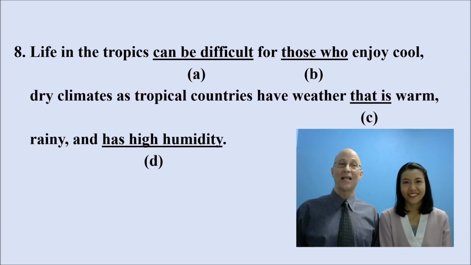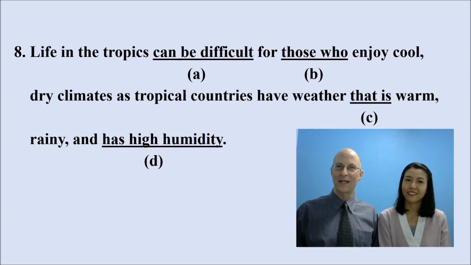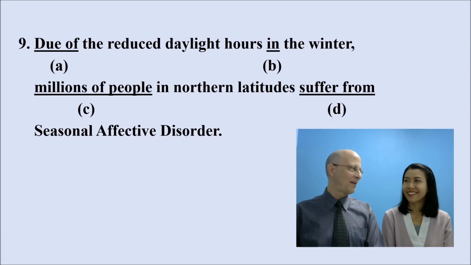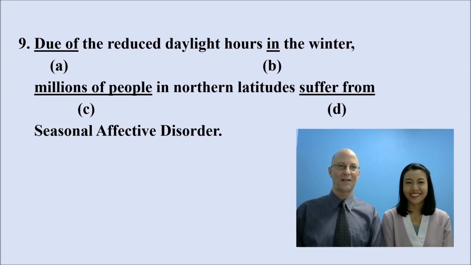Number 8. Life in the tropics can be difficult for those who enjoy cool, dry climates, as tropical countries have weather that is warm, rainy, and humid. Number 9. Due of the reduced daylight hours in the winter, millions of people in northern latitudes suffer from seasonal affective disorder. All right, what can you see that can help you here?